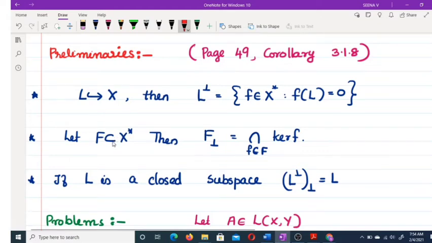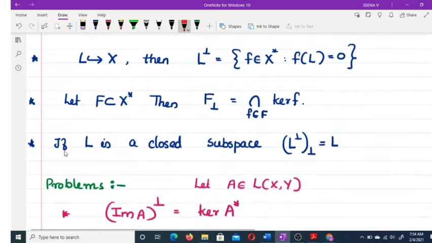Similarly, if F is a subset of X star, here F is a subset of the dual space, then F lower perp is equal to the intersection of kernel F over all F in F. This is actually the intersection of the kernels of all linear functionals in F.